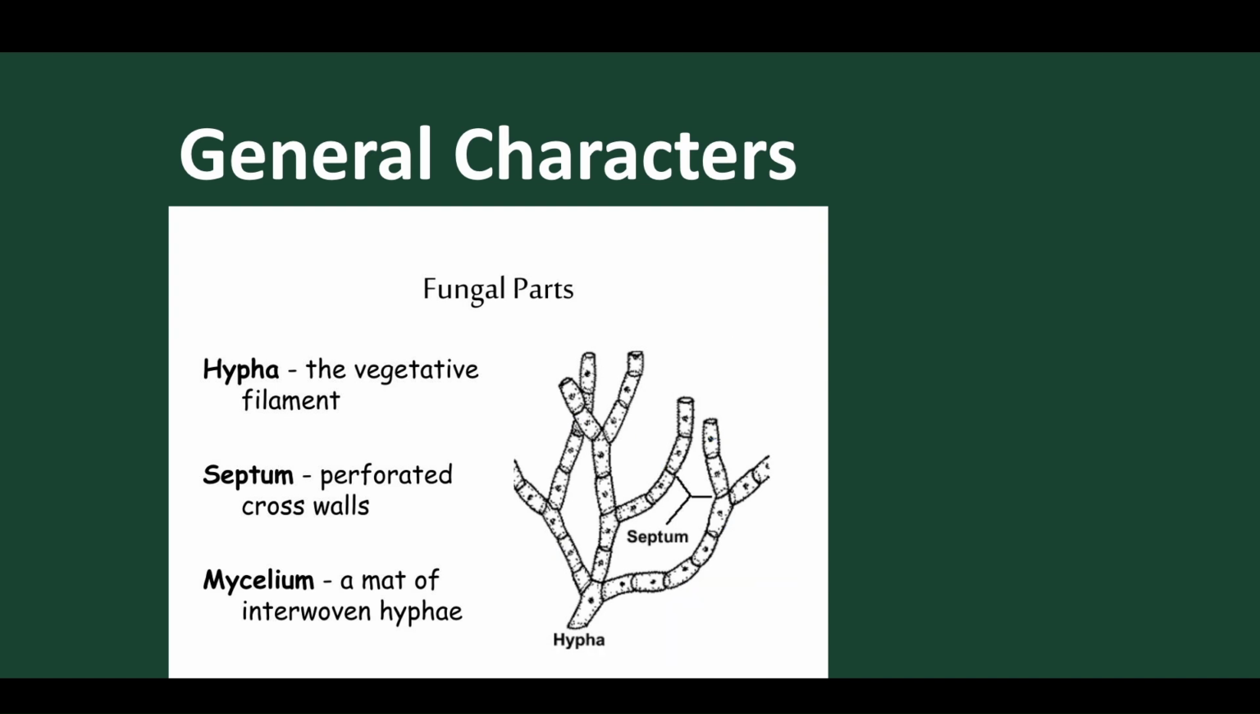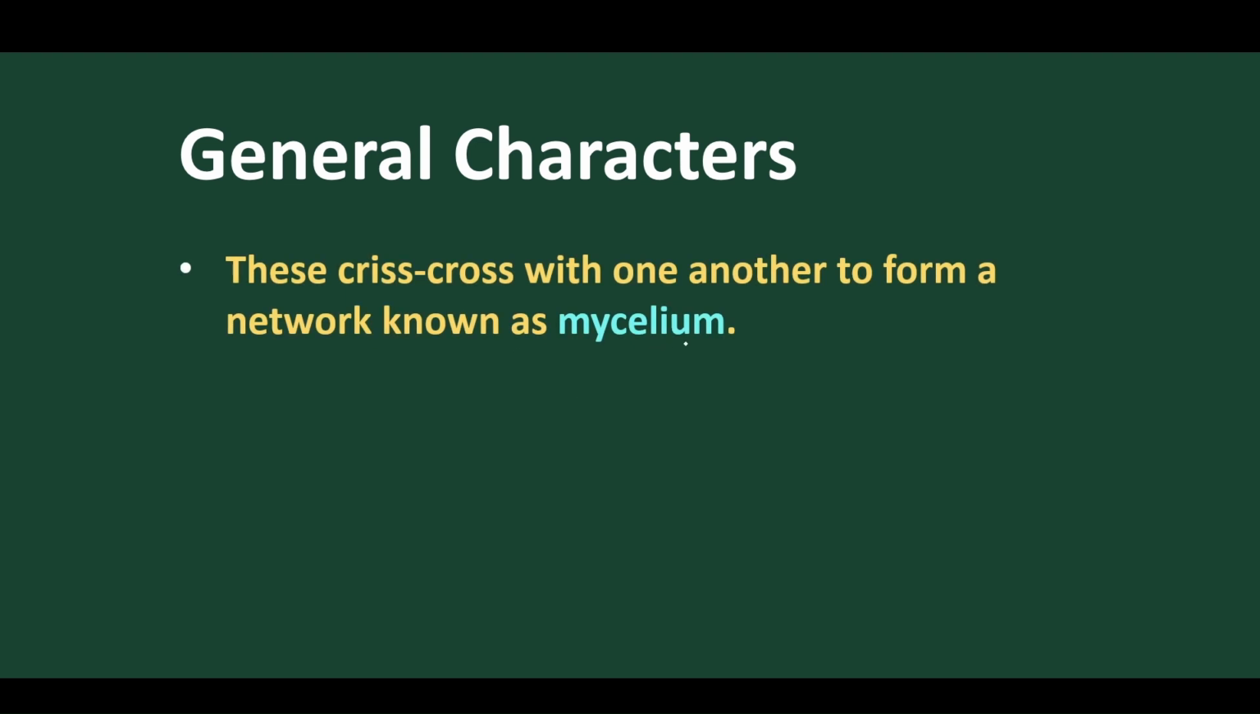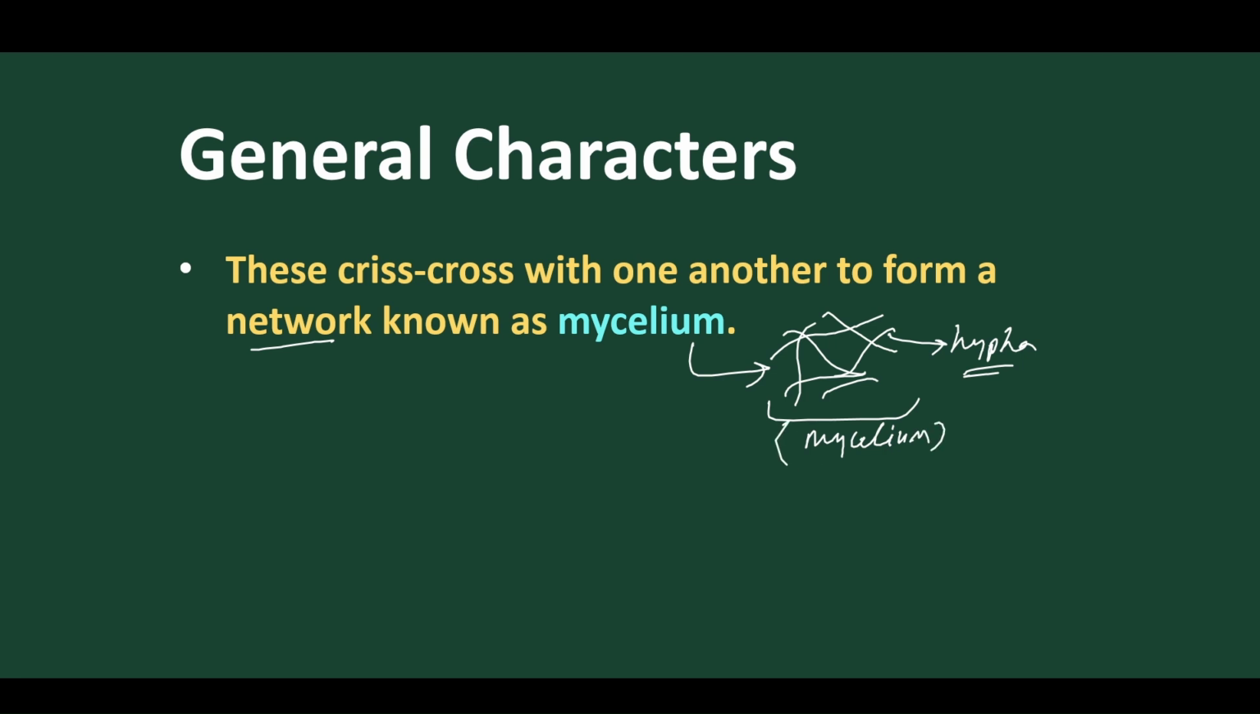Now let's move on. If the arrangement is in a crisscross manner, if there is a network-like manner, we call them mycelium. So mycelium is the group of hypha present in network form. So this is the structure of the fungi, but the actual structure is called the hypha. Each thread is called hypha, and the group of threads present together is called mycelium. The group of threads present together is called what?